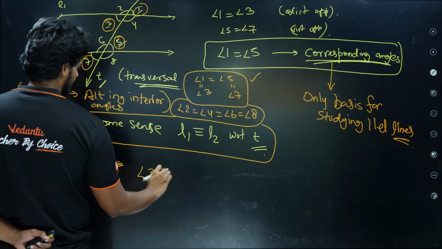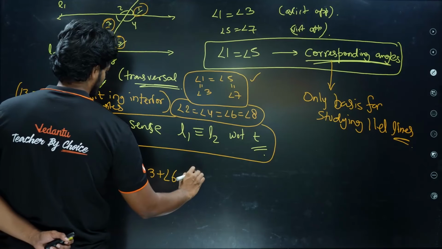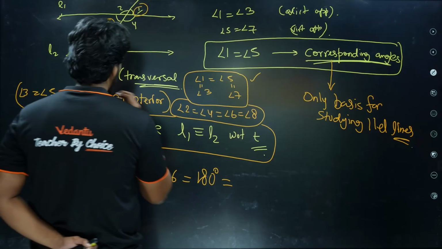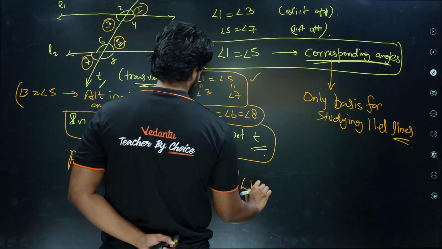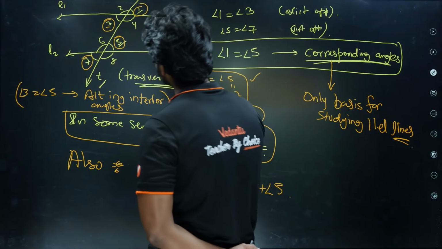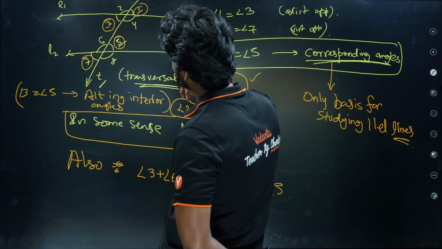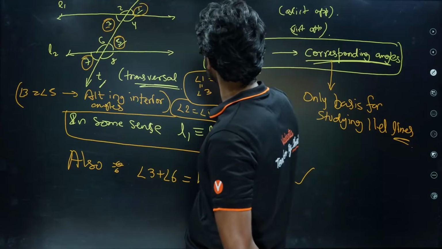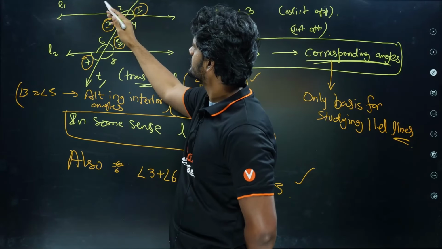Also I should have mentioned here that you should see this. Angle 3 plus angle 6 is equal to 180 degrees, and so is angle 4 plus angle 5, and so are many other angles. You can check that, it's not a big deal, easy to see, right? Once these add up, these 2 are supplementary.